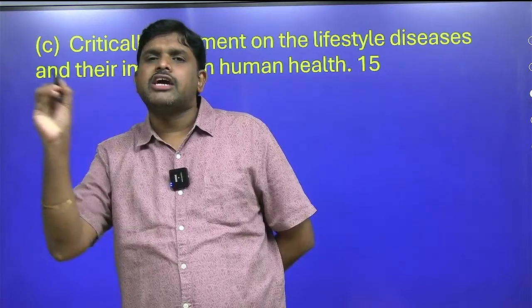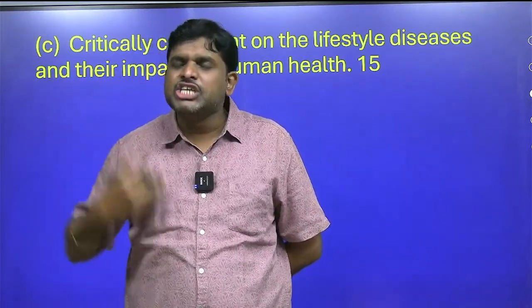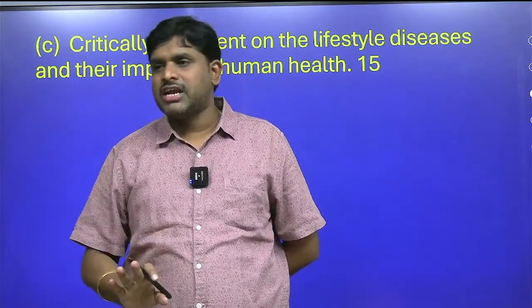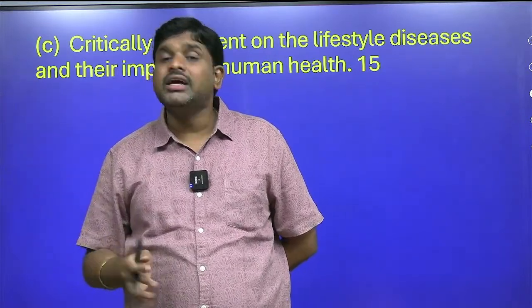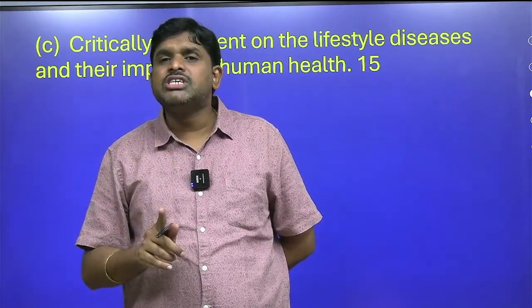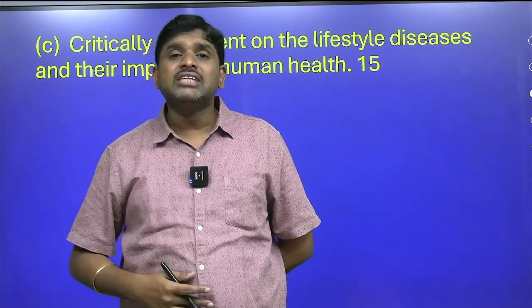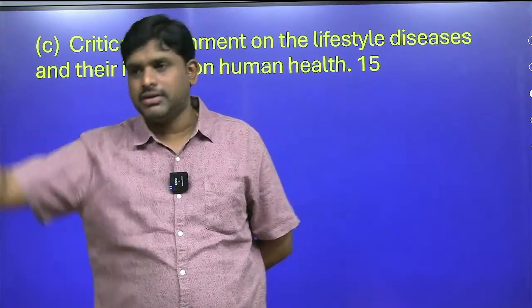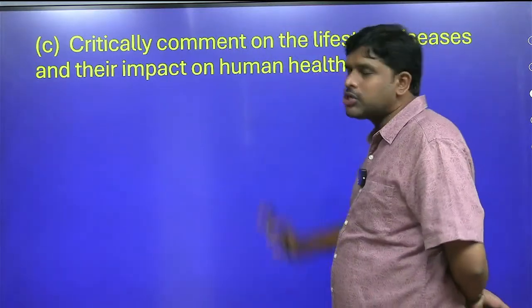So how can we control it? By change in our culture, by change in our way of living, by change in our environmental setup, we can reduce lifestyle disease. The recent report given by WHO told that 70% of the deaths happening in the 21st century are mainly because of lifestyle disease. Hence lifestyle disease can be called the new health emergency of the world. Like that, we have to give the conclusion, emphasizing on it.